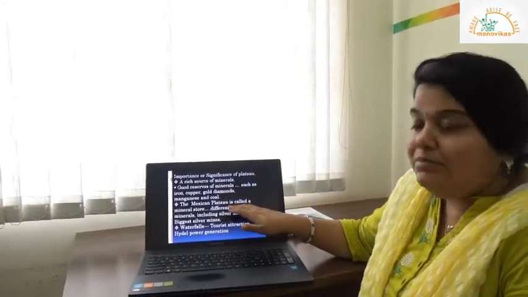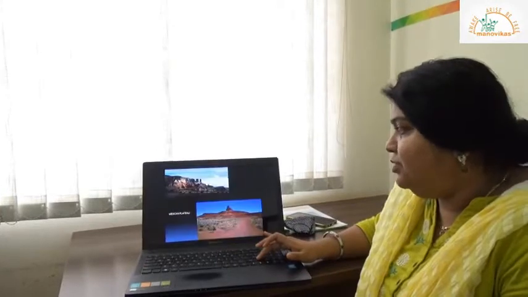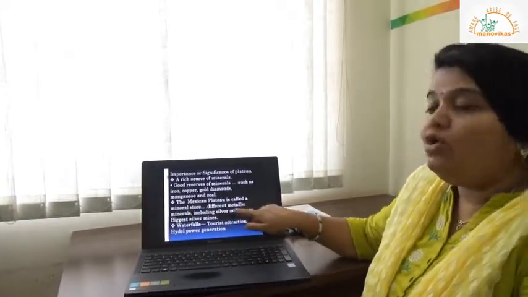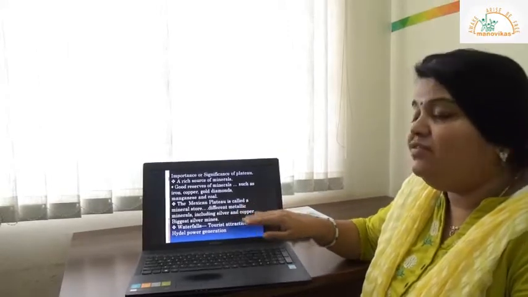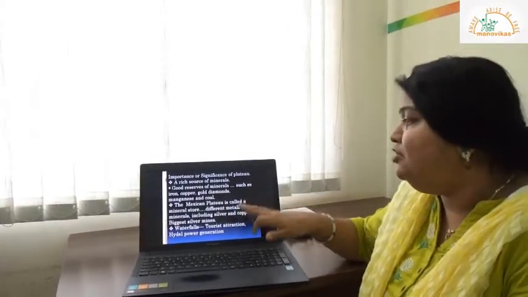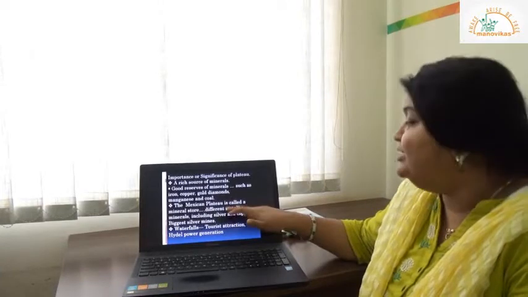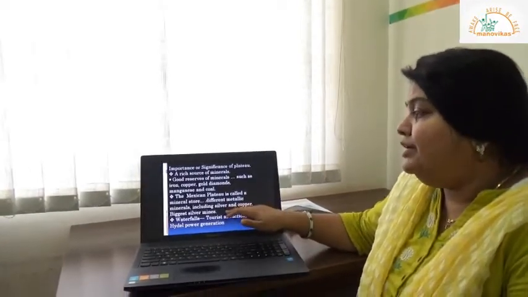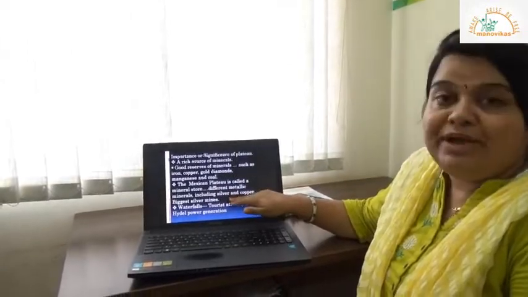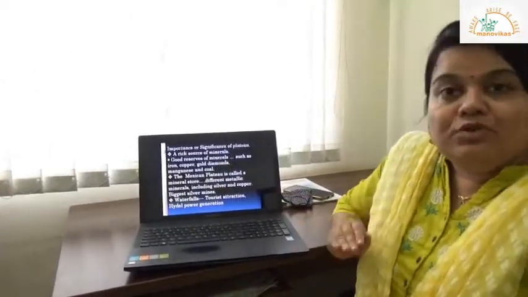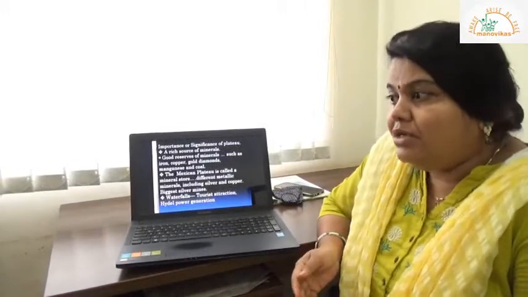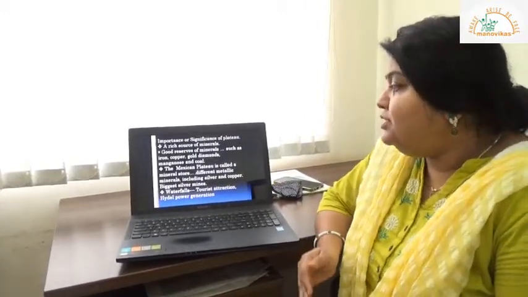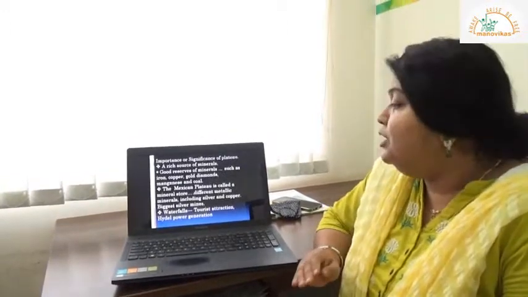We have the Mexican plateau, which you are trying to understand with this previous slide. The Mexican plateau is also called a mineral store because it has different varieties of metallic minerals. At the same time, it has some precious minerals like silver and copper, and it is the biggest reserve of silver mines.